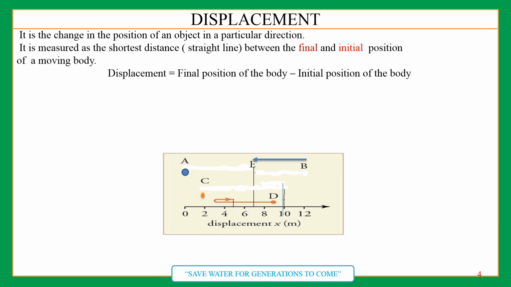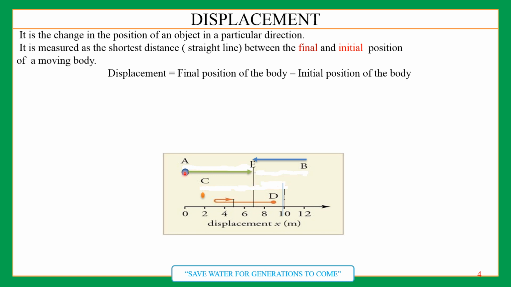So here I am taking this example in the figure. You can see there is a path here, and on this 0, 2, 4, 6, and these are mentioned here. Now, a person is starting from this position A, and he is going up to point E, and here E point is 7.